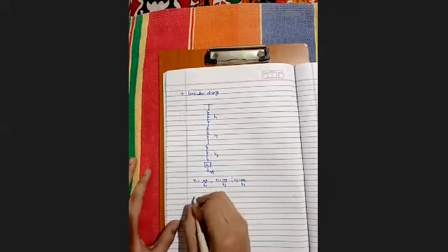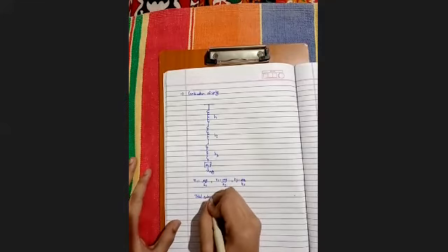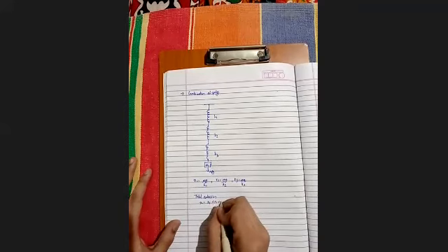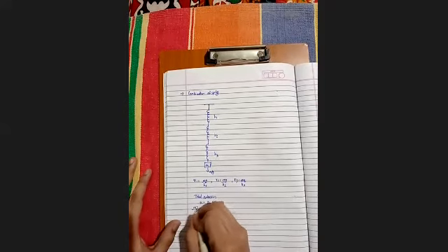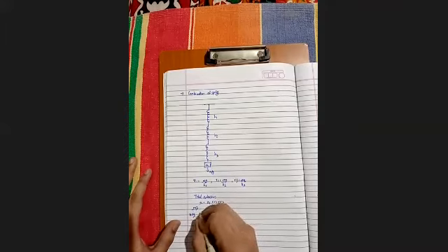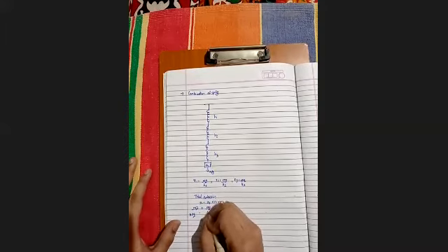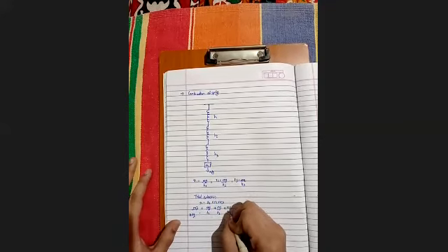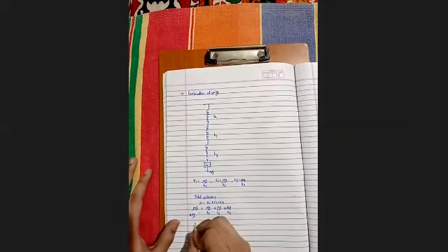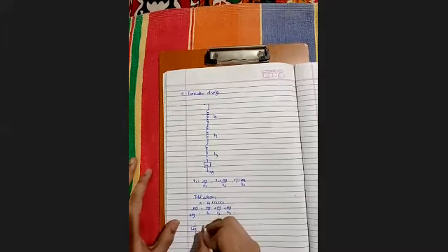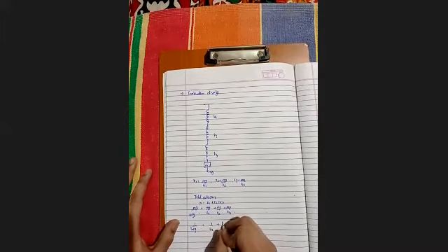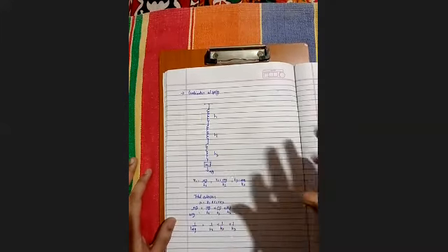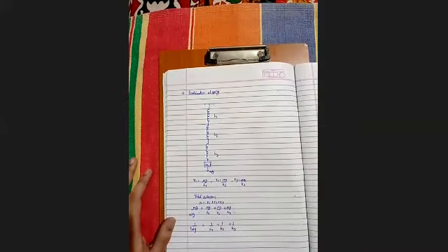The total extension is x equal to x1 plus x2 plus x3, and mg equals k equivalent x, which gives mg upon k1 plus mg upon k2 plus mg upon k3. So 1 upon k equivalent is equal to 1 upon k1 plus 1 upon k2 plus 1 upon k3, where k equivalent is the equivalent spring constant.